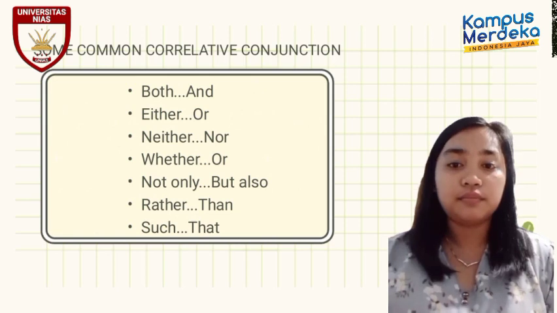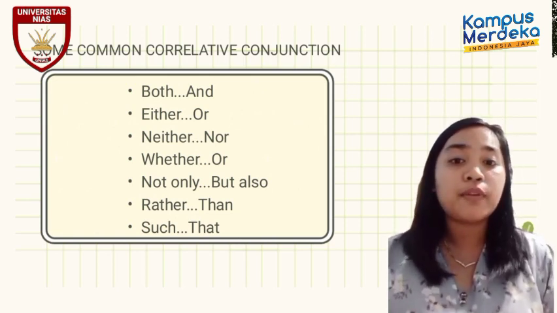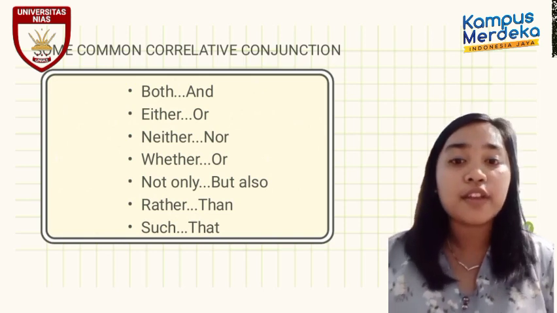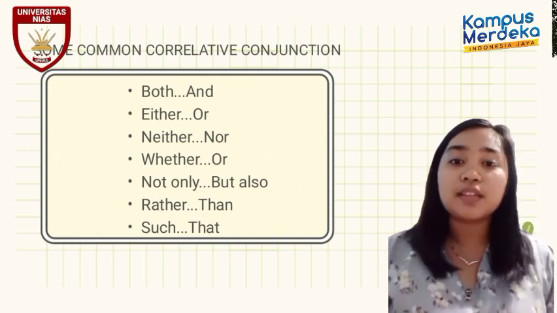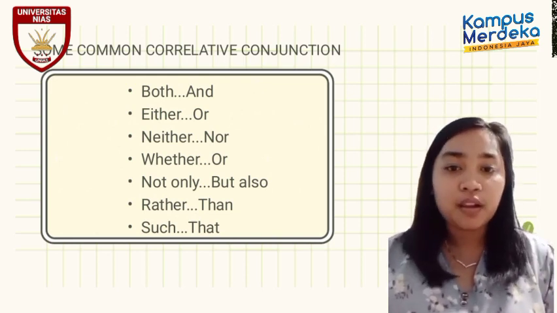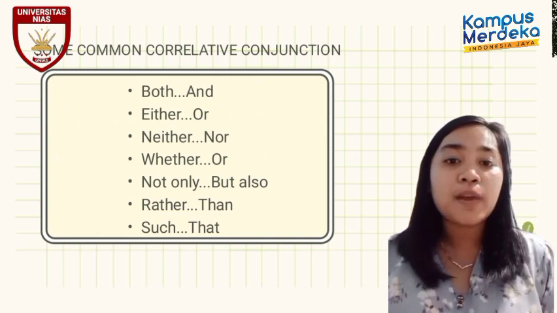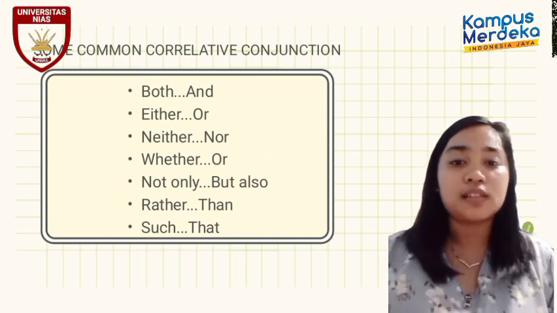Sixth, rather than. To express a preference, we can use the phrase rather than. For this, we need to combine it with the phrase would prefer in front of it. For example, I would prefer buying food rather than cooking. Rather than, this is corrective conjunction.